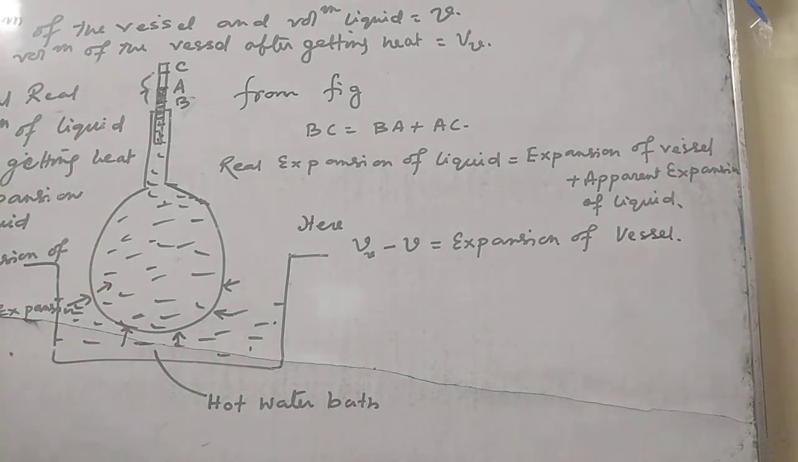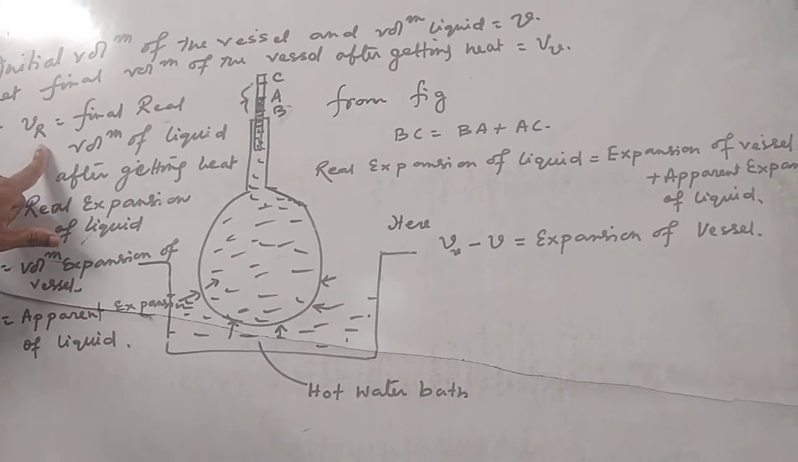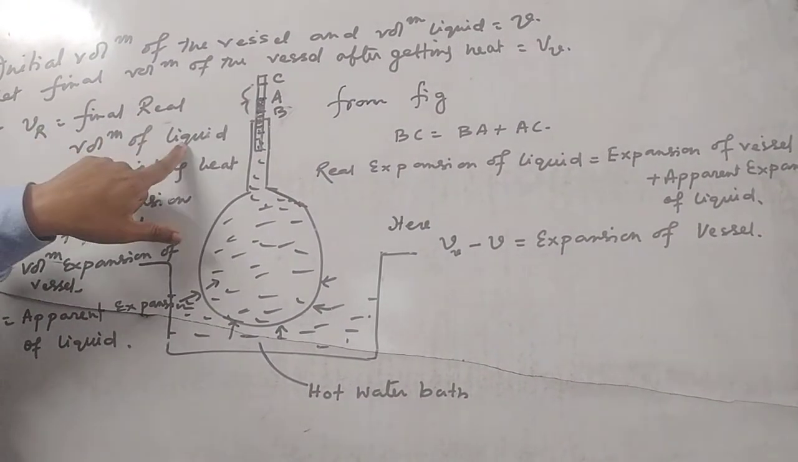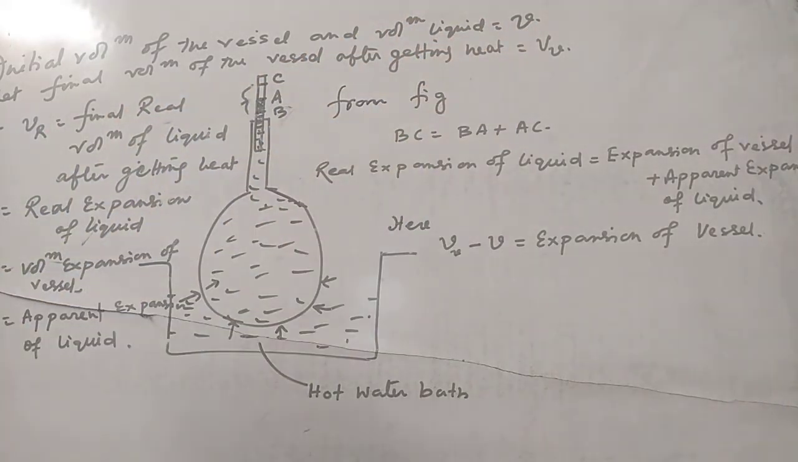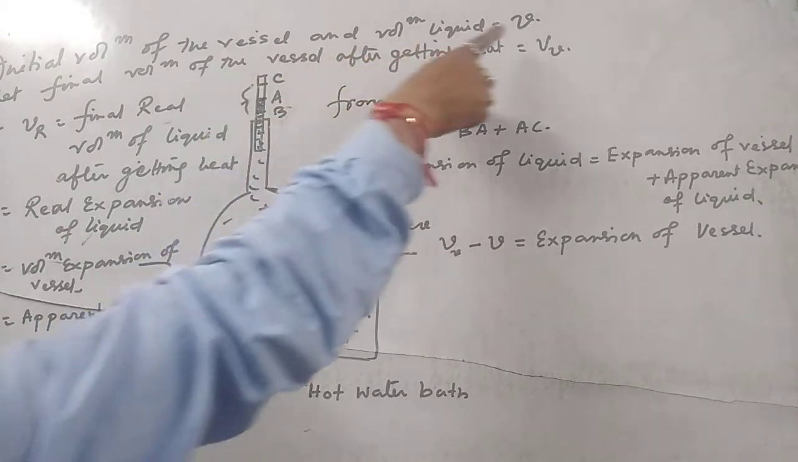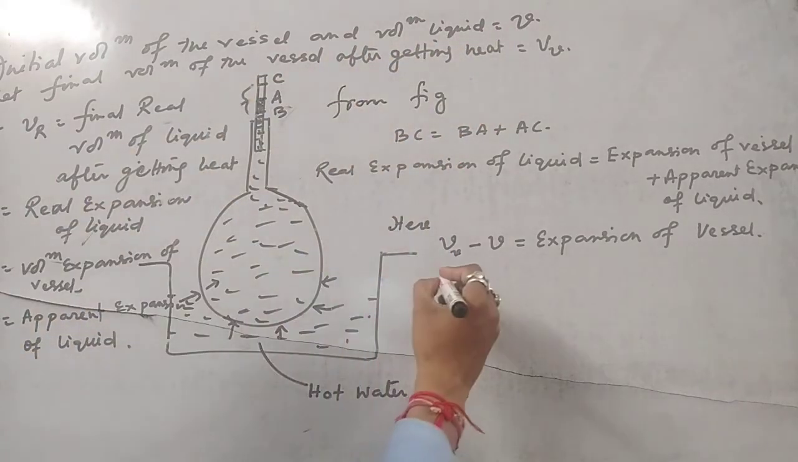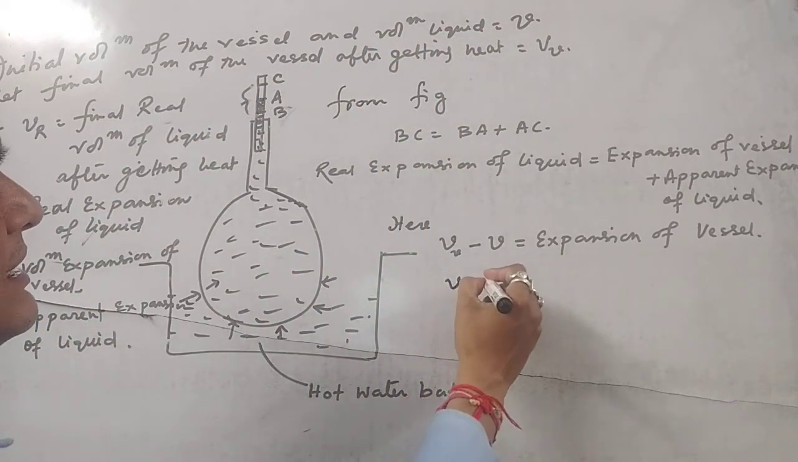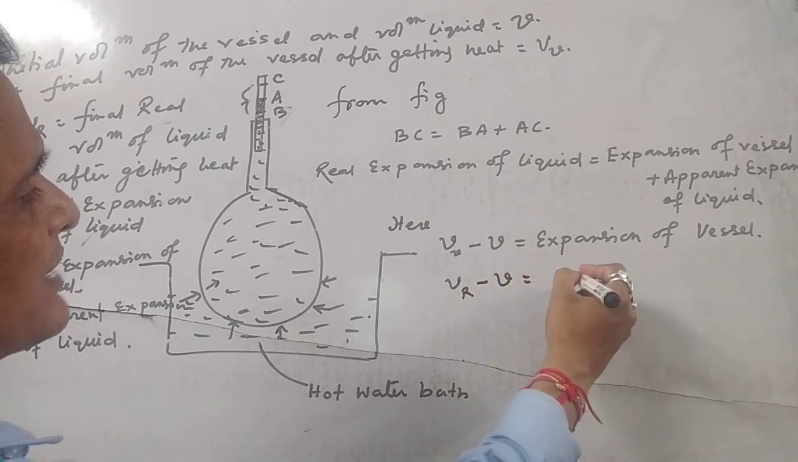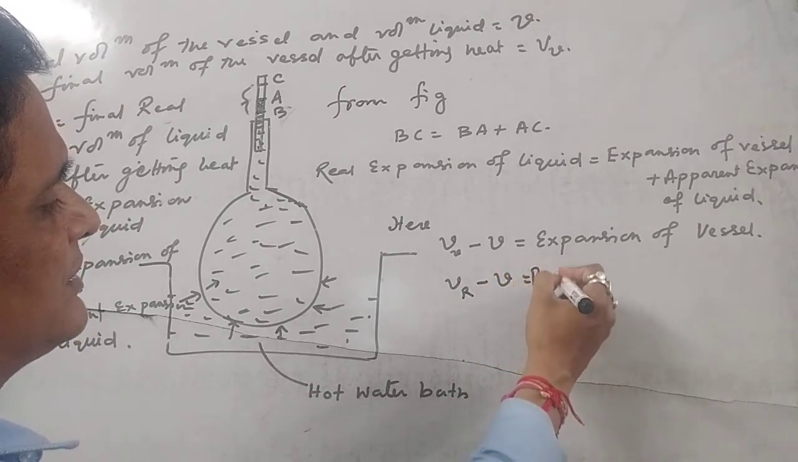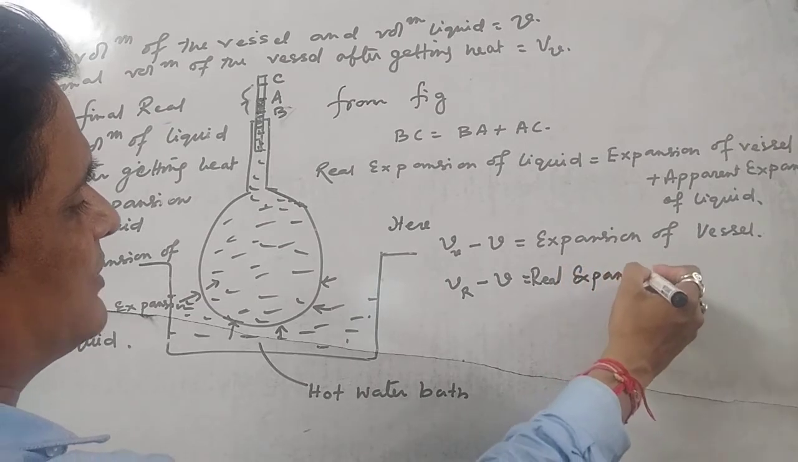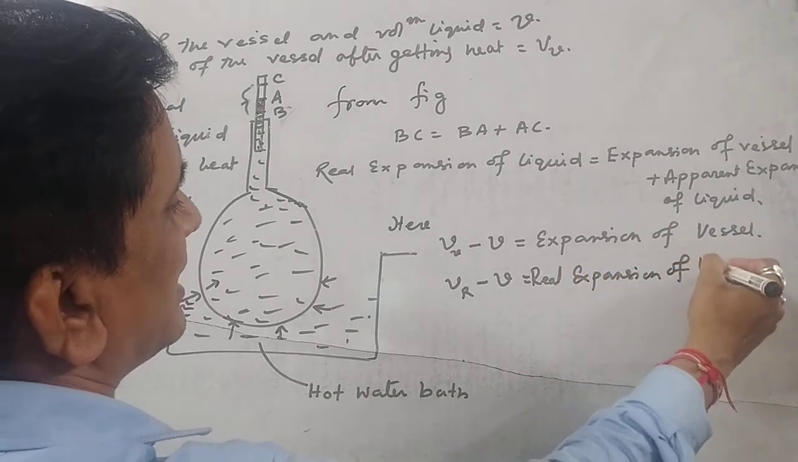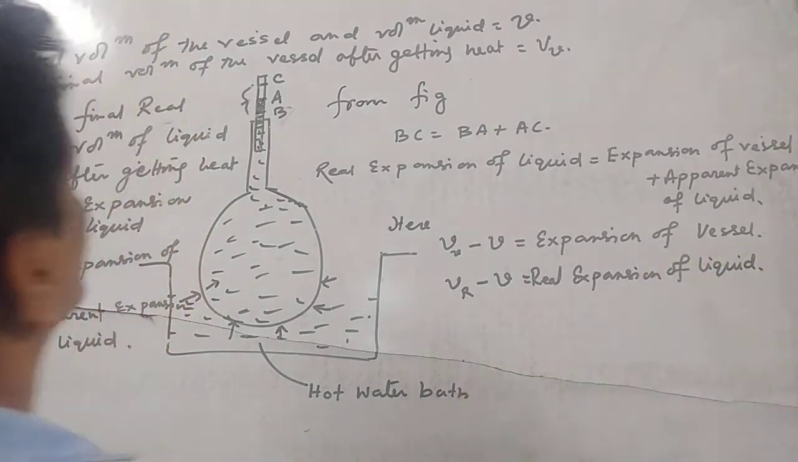Now again, V suffix R is your final real volume of liquid, but the initial volume is V. So there is a change in the real volume of the liquid. It is V suffix R minus V, which is the real expansion of liquid. Is it clear? That is V suffix R minus V.